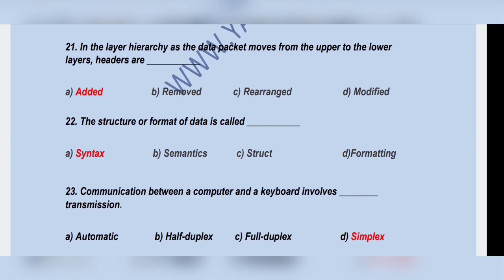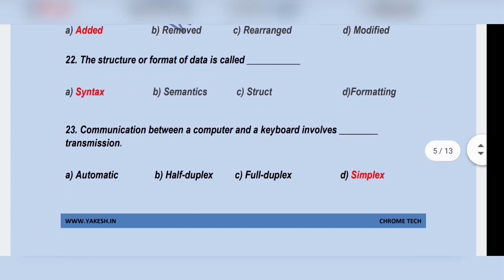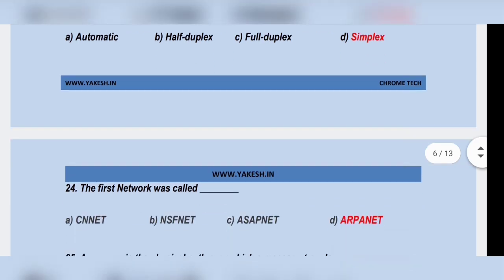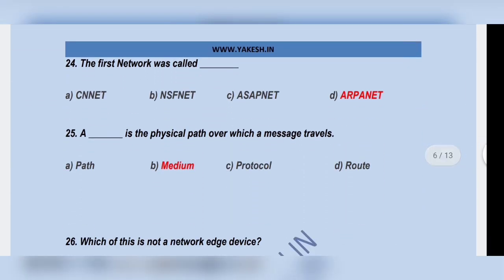In the layer hierarchy, as the data packet moves from the upper to lower layer, header is added. The structure or format of data is called syntax. Communication between computer and keyboard involves a transmission simplex. The first network was called ARPANET.